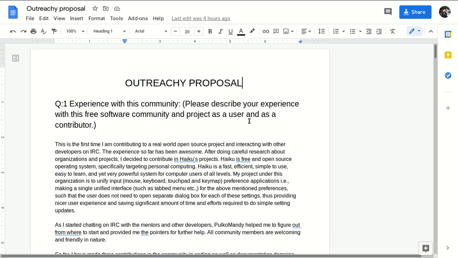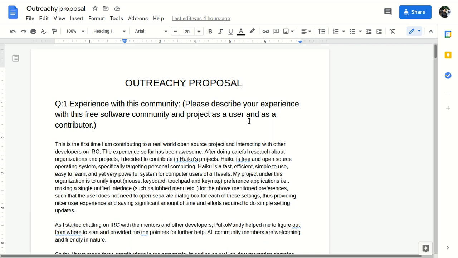So the first thing that I want to mention in this is that pre-contributions are not like you have to do only coding contributions. You can also do some documentation work. For me, my project was Haiku. Haiku is an open source operating system which is under development, and my project was to unify the input preferences.